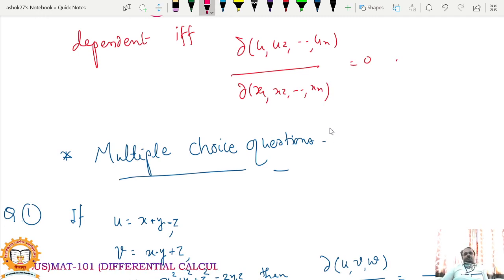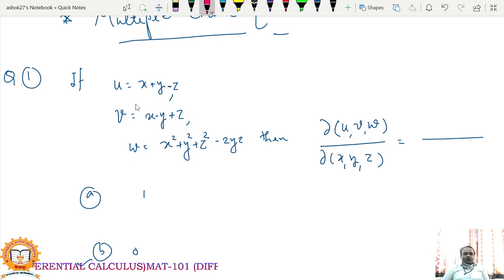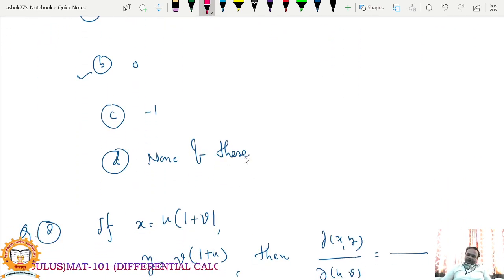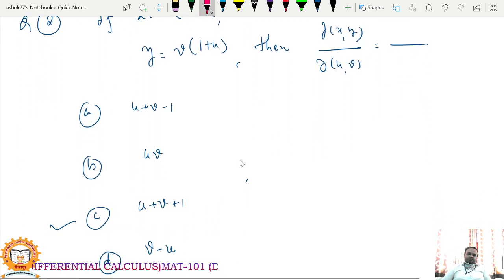So there are some multiple choice questions. You can check. If u is equal to x plus y minus z, v equal to x minus y plus z, and w equal to x square plus y square plus z square minus 2yz, then what is Jacobian of u, v, w with respect to x, y, z? You have to use just the definition of Jacobian, directly you will find, and this is equal to 0. So these are some MCQs.